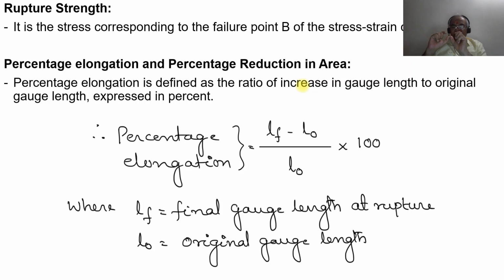Where LF is the final gauge length at the rupture and L0 is the original gauge length. In terms of the equation, the increase in gauge length is the final gauge length minus the original gauge length. So percentage elongation is LF minus L0 divided by L0, into 100. It is only the change in gauge length, so LF minus L0 is the difference.